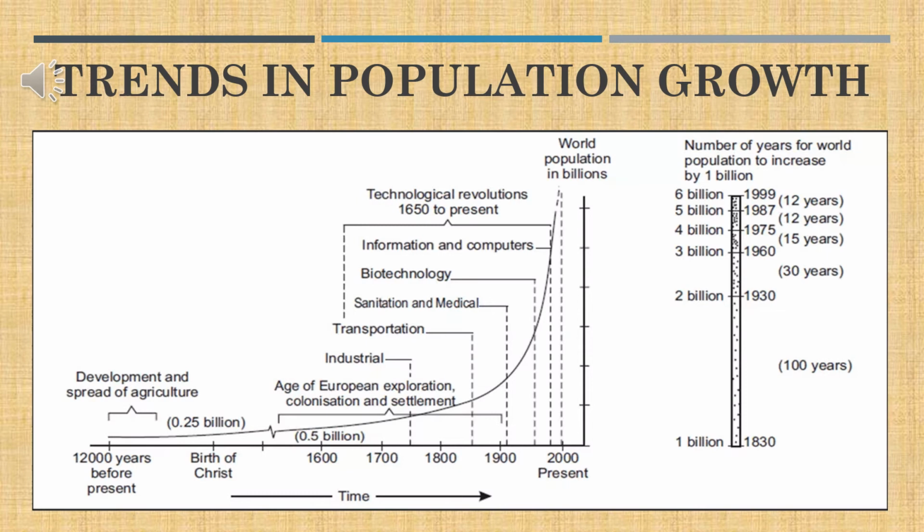It was only about 0.25 billion. Thereafter, you can see there is a constant, slow, steady increase in population.